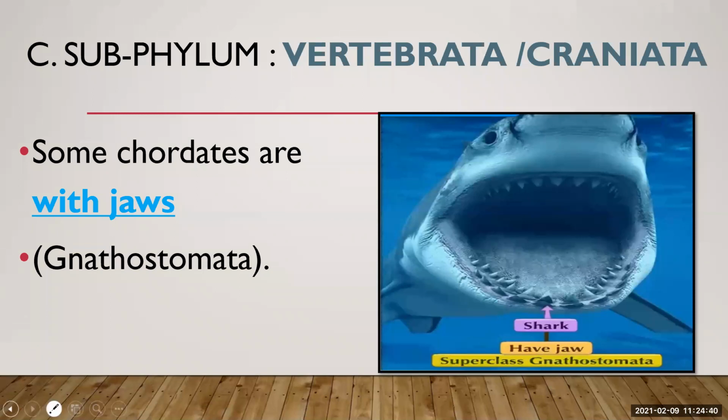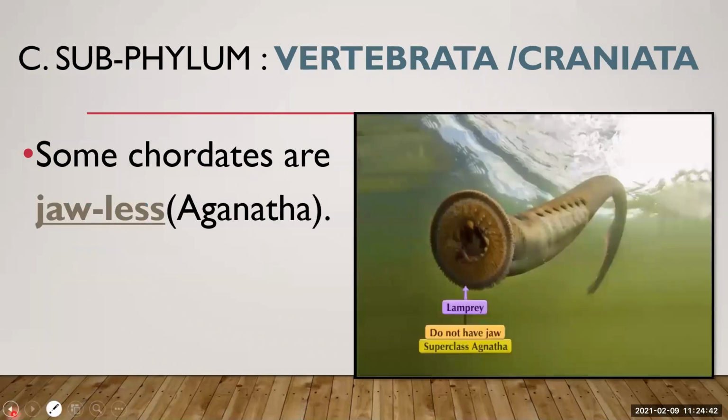So without jaw they are known as agnatha, and with jaw they are known as gnathostomata.